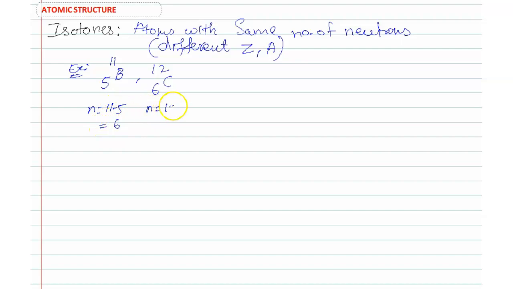Here the number of neutrons is 12 minus 6, 6. Both have the same number of neutrons. So these are isotones.